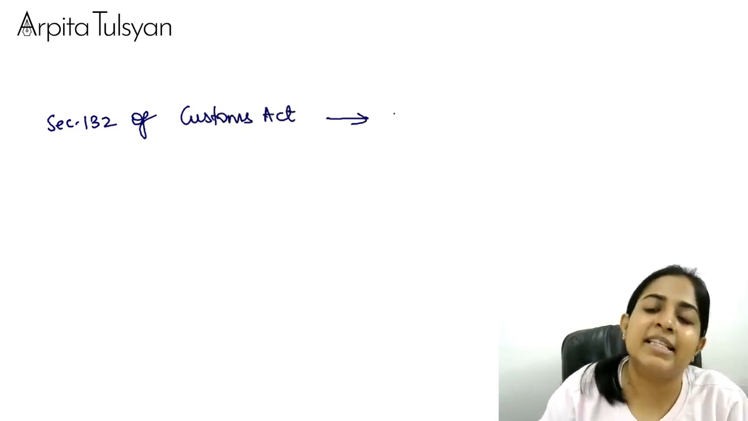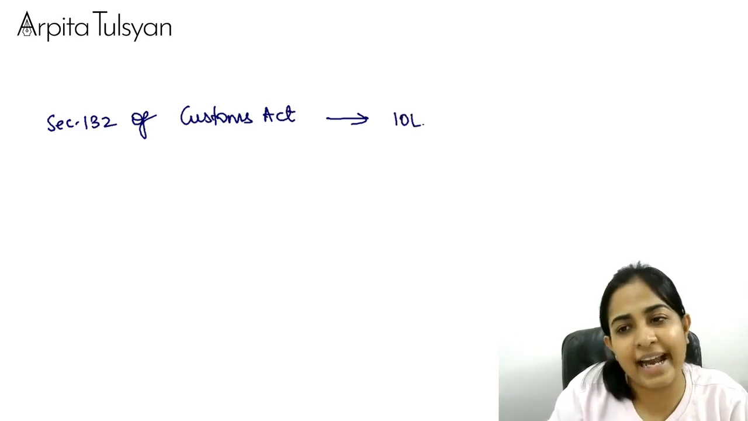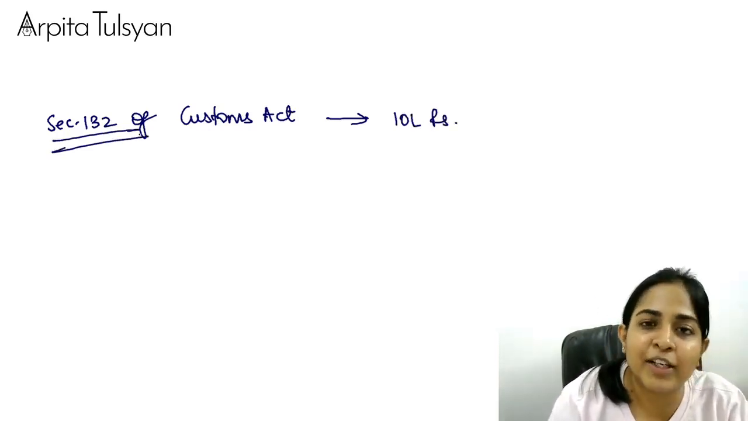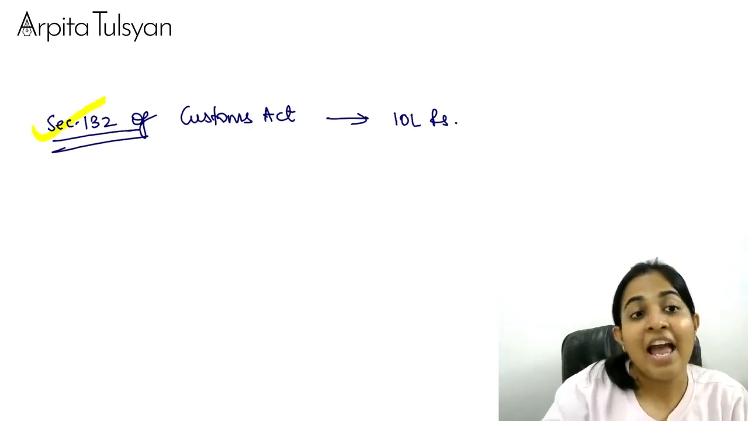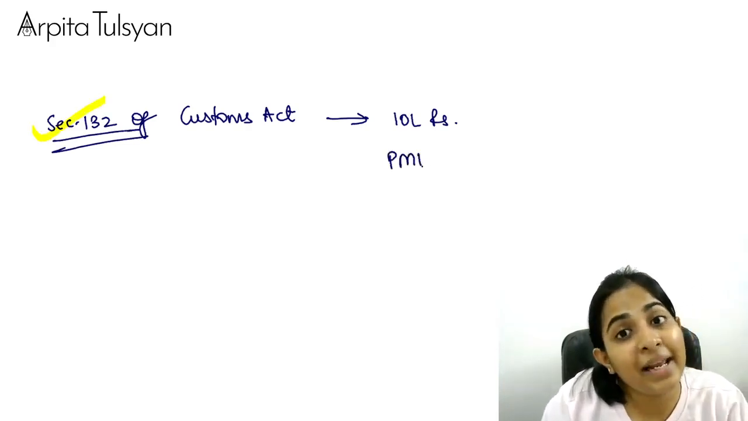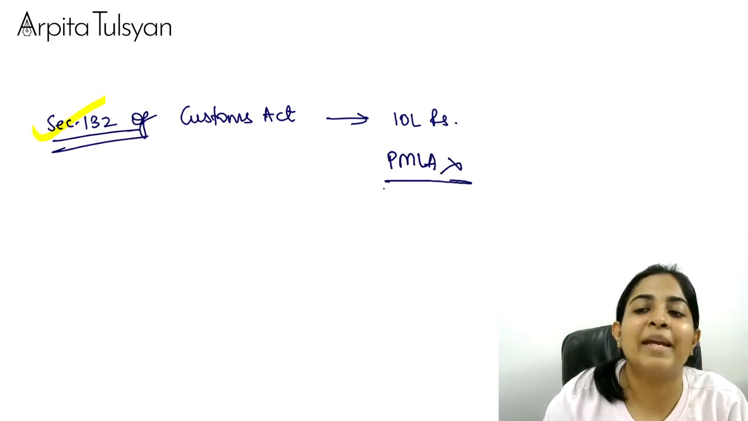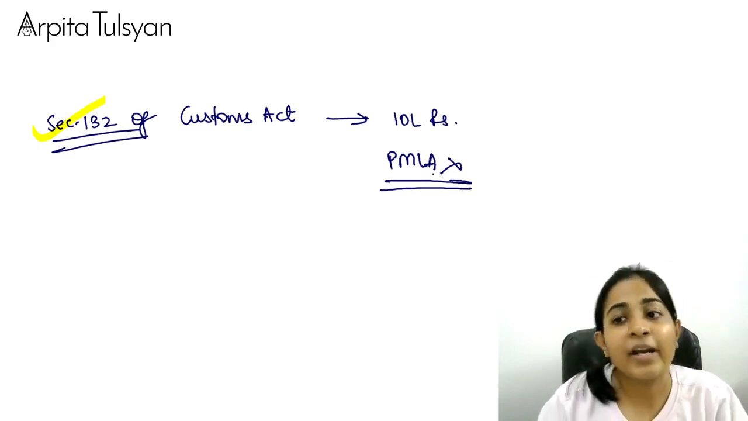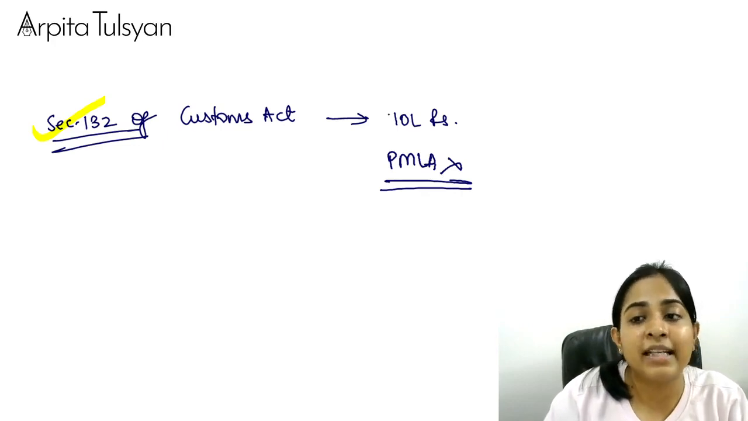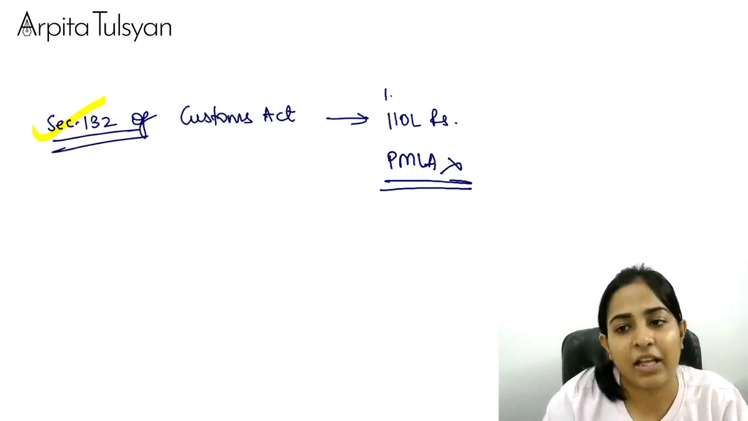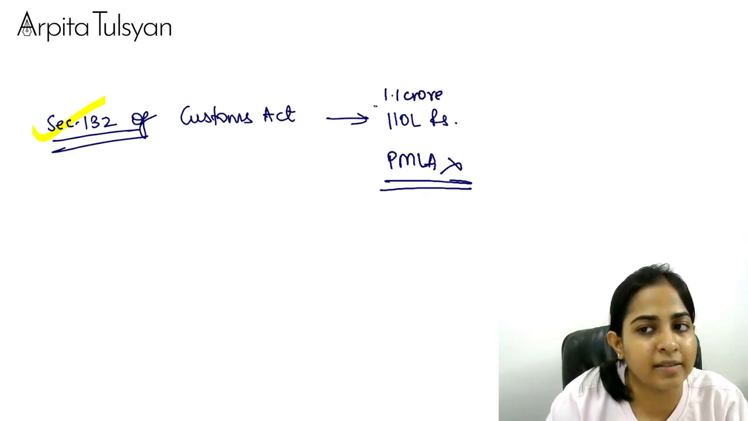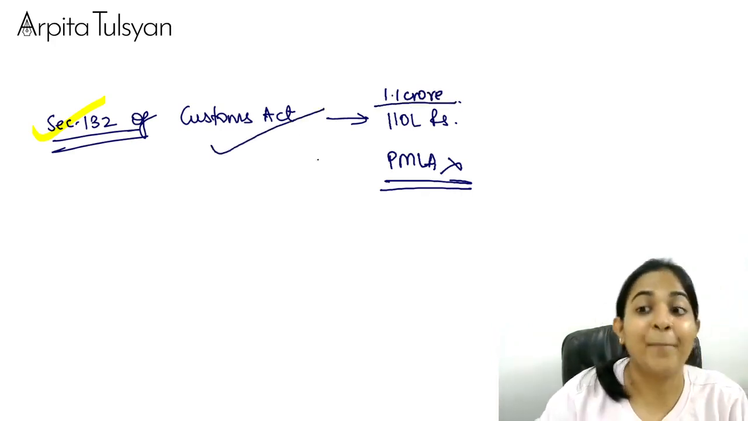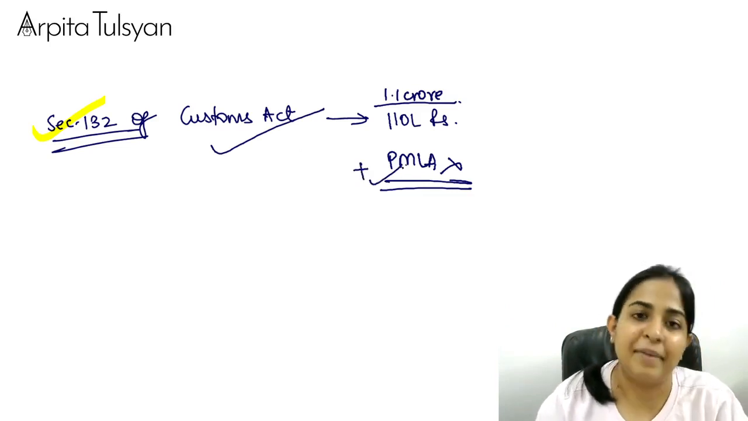1962. Say, for example, the amount is 10 lakh rupees only. Will that person be liable under section 132 of the Customs Act? Answer is yes. Will that person be liable under PMLA? Answer is no, because he has done the offense less than the PMLA limit. Now say that person has done an offense of 110 lakhs, that is 1.1 crore rupees. Then he will be liable under the Customs Act, plus he will be liable under PMLA also.